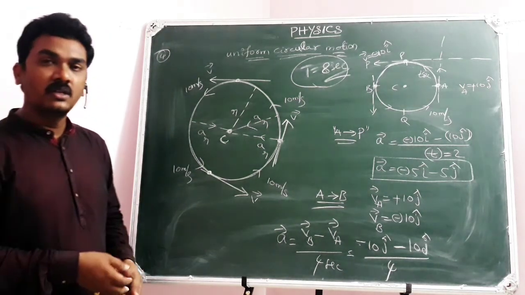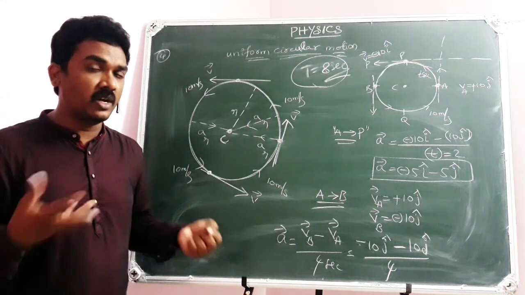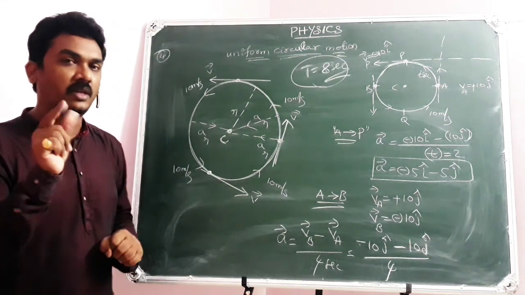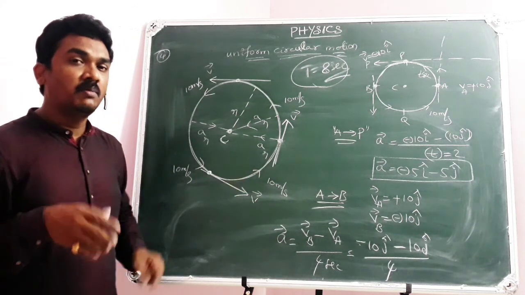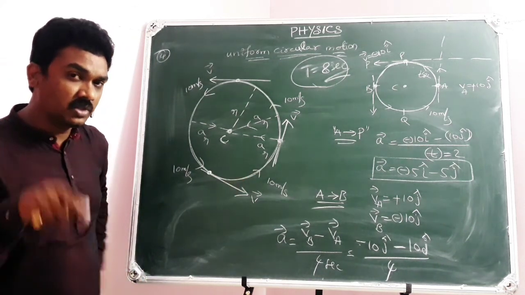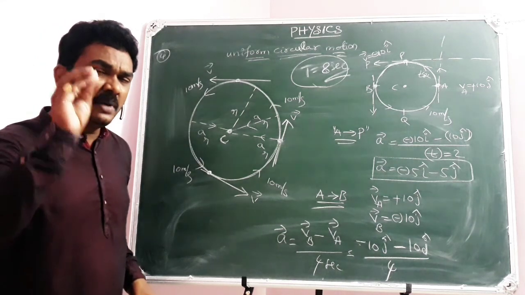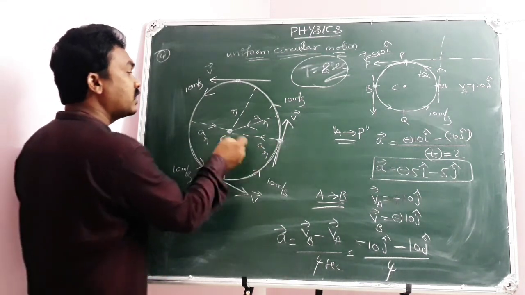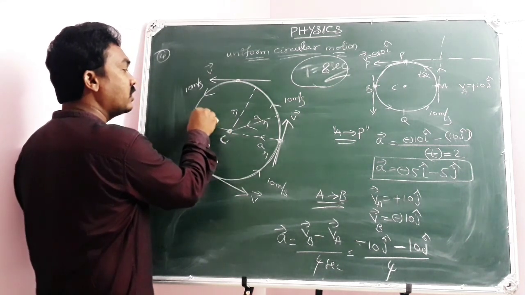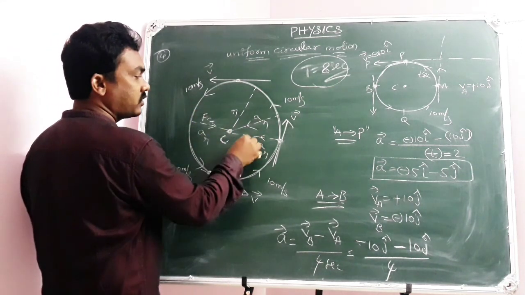You may get a doubt: sir, how can you say there is acceleration towards the center? Here, the particle moves with constant speed but changes direction continuously only because the particle is experiencing a force towards the center, which is called centripetal force.